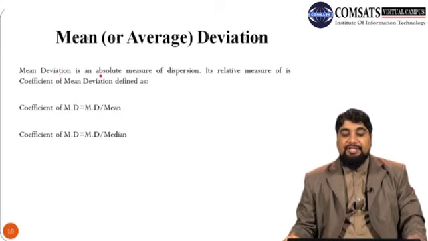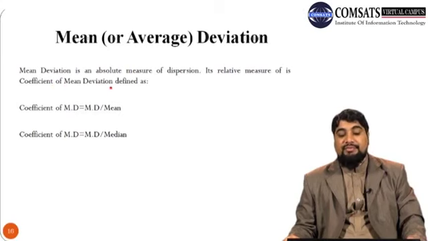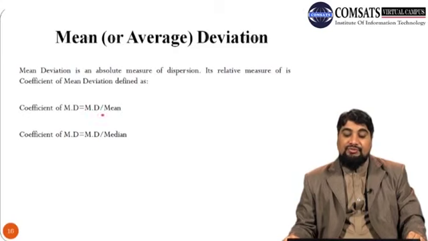So note that mean deviation is an absolute measure of dispersion. Its relative measure of dispersion is called the coefficient of mean deviation, which is defined as mean deviation divided by mean. This formula is used when the mean deviation is calculated by taking deviations from the mean, and if the mean deviation is calculated by taking deviations from the median, then the coefficient of mean deviation will be mean deviation divided by median.